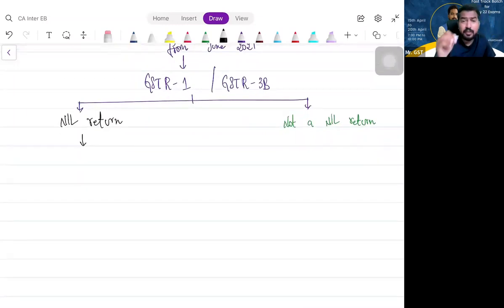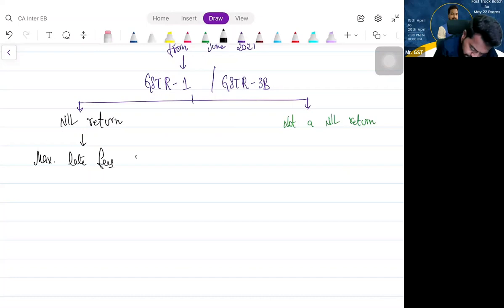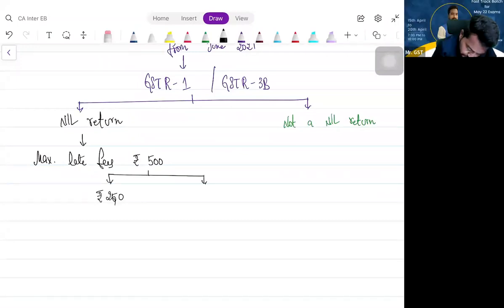Late fees will be computed on a daily basis. But what is the maximum amount? Maximum late fees will be rupees 500, that is rupees 250 under CGST and 250 under SGST. Is that clear?